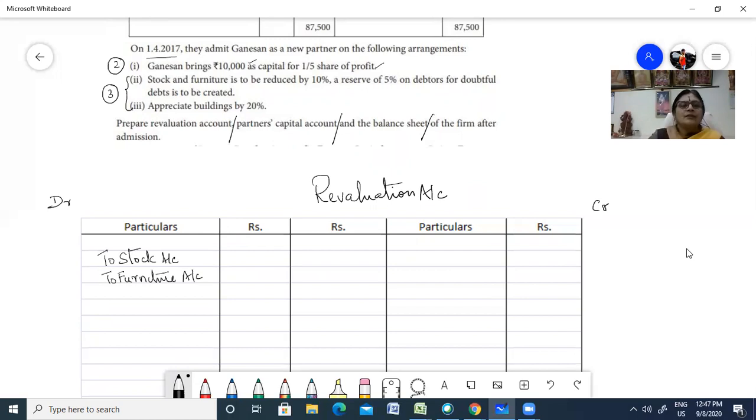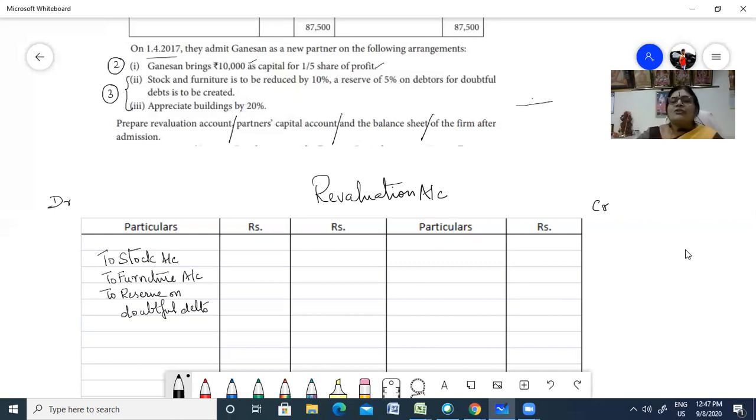Then the third one, to reserve on doubtful debts, on debtors for doubtful debts. That's it, isn't it? I have taught you a shortcut.